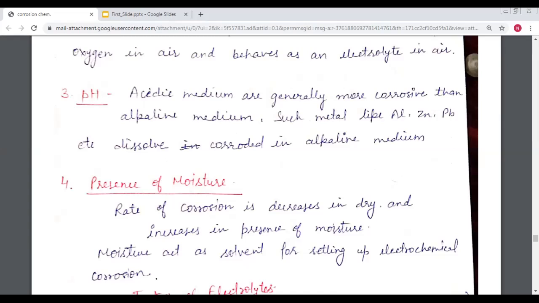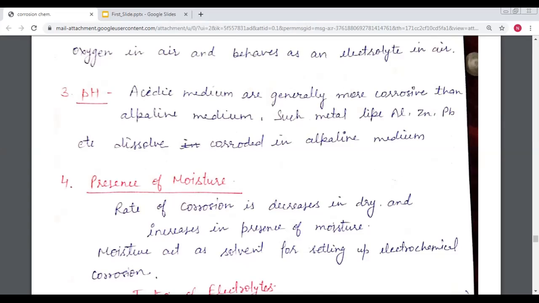So corrosion depends upon the pH value also. There is a requirement of acid for corrosion. Acidic media are generally more corrosive than alkaline media. Metals like aluminum, zinc, lead, etc. dissolve and corrode in alkaline medium.